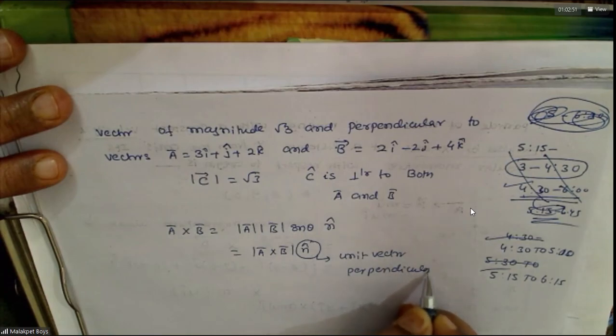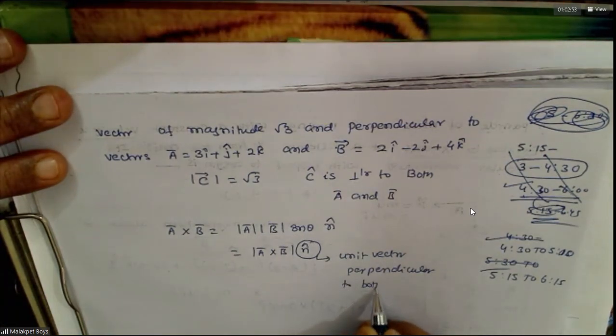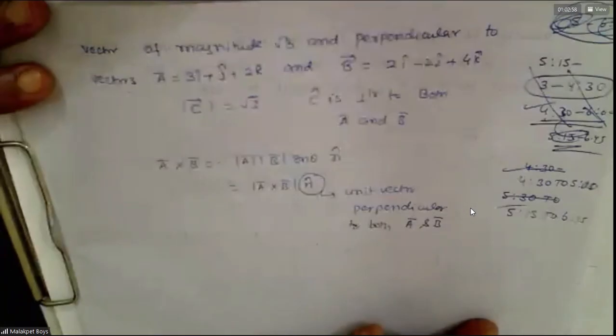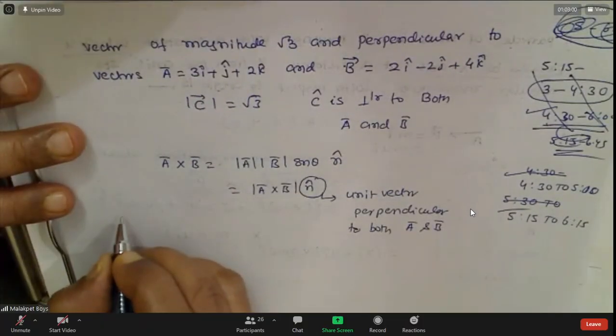Perpendicular to what? Remember, the plane containing both A bar and B bar. So we'll do this only: A bar cross B bar.